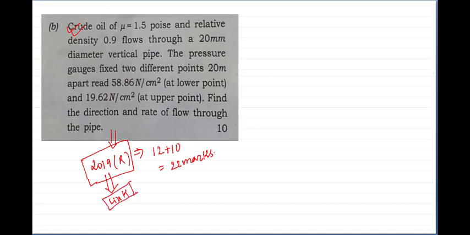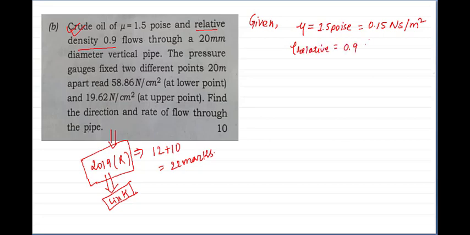So let us now see what are the given things in this question. Crude oil, let us write down the given things. Mu is given to you. Dynamic viscosity, how much? 1.5 poise. Let us convert it to SI. What will it be? 0.15 Newton second per meter square. Next, the relative density is given. That is 0.9, or you can say the specific gravity is given to you.